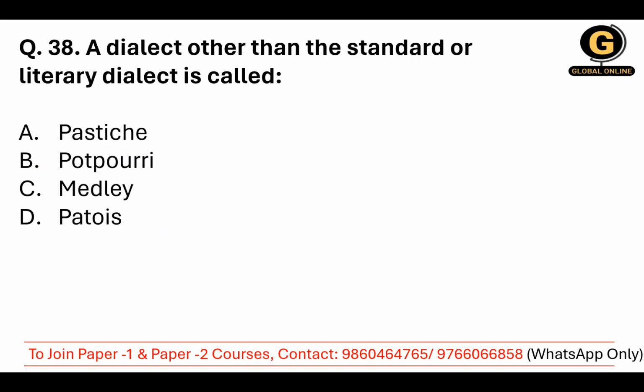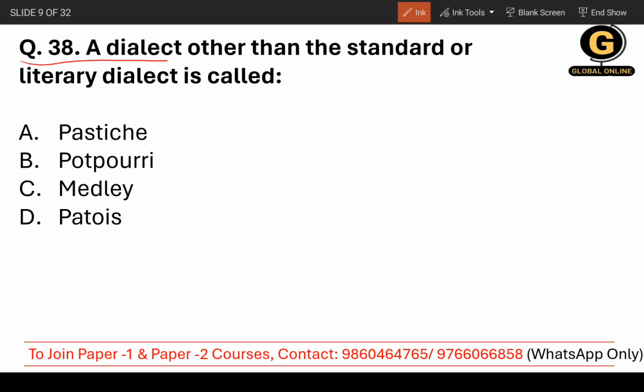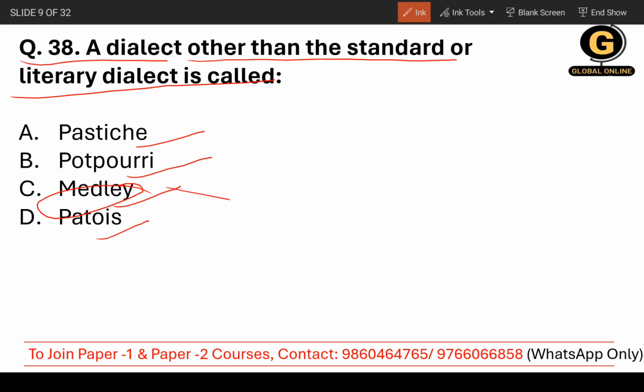Now moving on to question number 38. A dialect other than the standard or literary dialect is called. Okay, so the options are pastiche, potpourri, medley, and patois. Medley is a word more often used in music, and it's a mixture of two to three different things, okay, that you need to understand. Then potpourri, a collection of seemingly unrelated items, like you are collecting unrelated items and mixing them. That is what potpourri stands for.